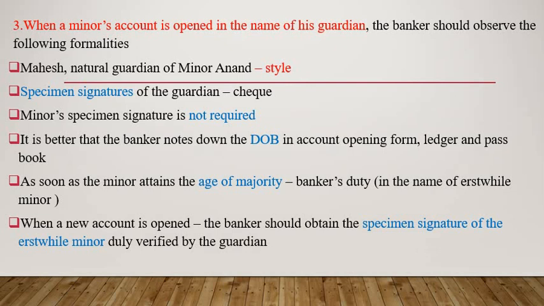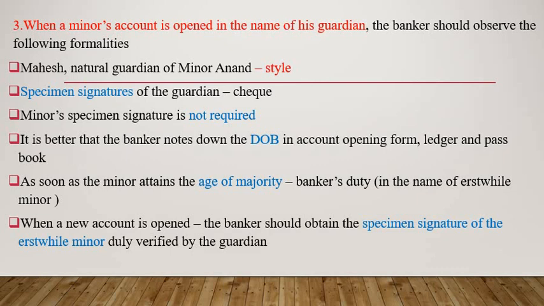The second point, the banker should obtain the specimen signature of the guardian, as it is required to be referred to at the time of payment of the cheques issued by the guardian. Therefore, the specimen signature of the guardian is required when opening an account. The third point, it is enough if the bank gets the specimen signature of the guardian. He need not ask for the specimen signature of the minor, as the account in question will be operated only by the guardian and not by the minor.